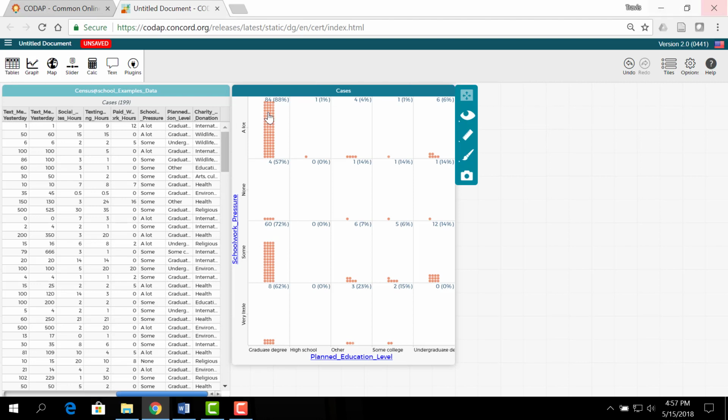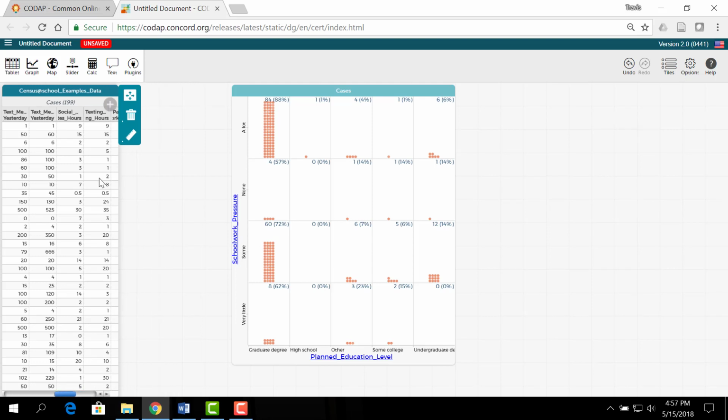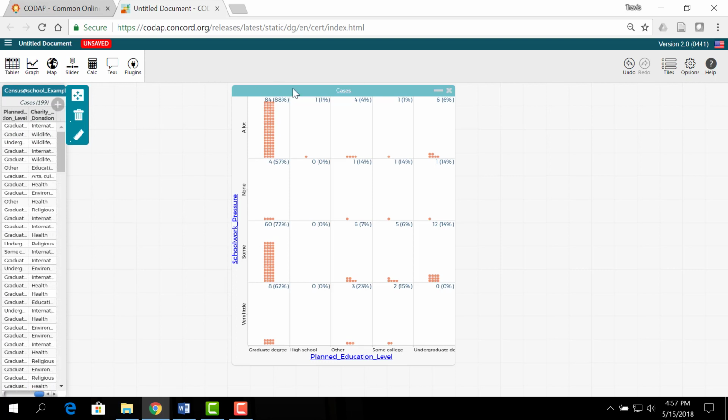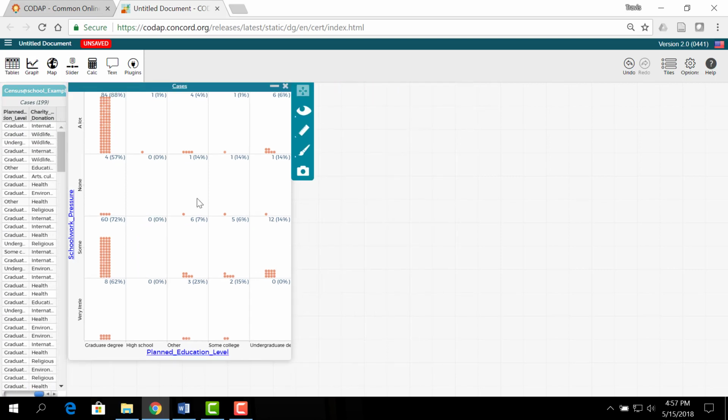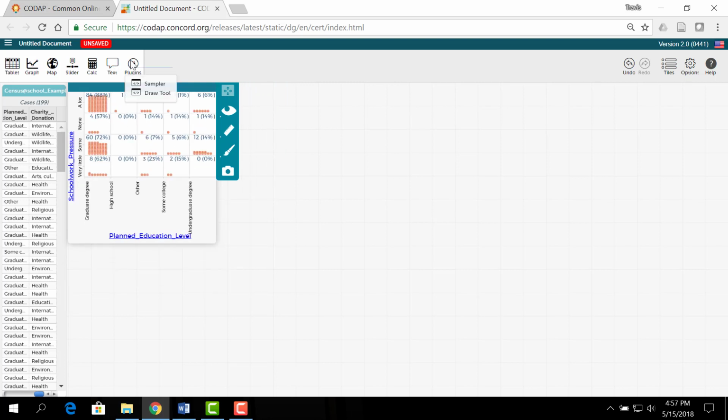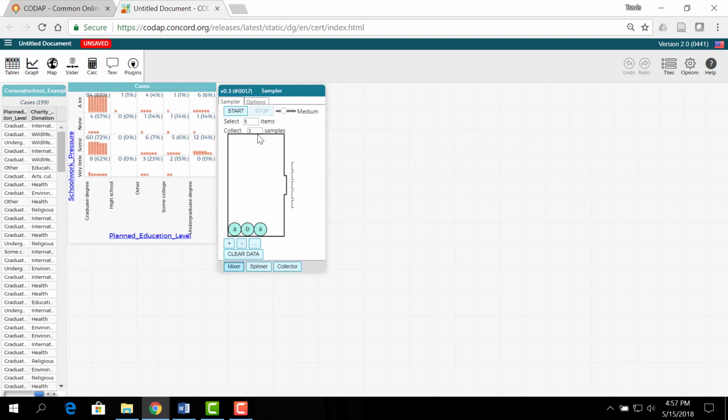Just like in our previous investigations, to investigate this issue we're going to go to the idea of creating a sampling distribution, using this sample as a population that we're going to then draw random samples from.